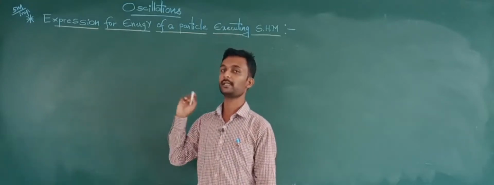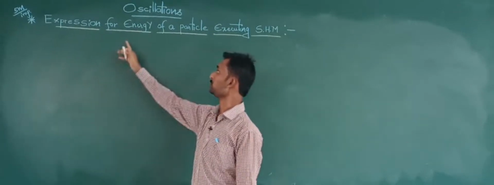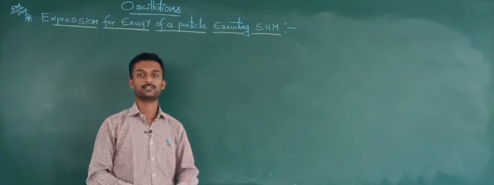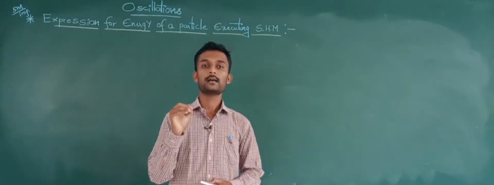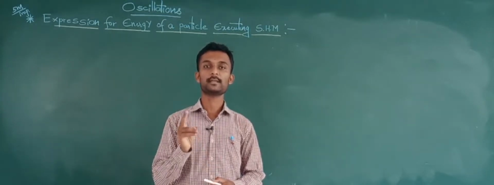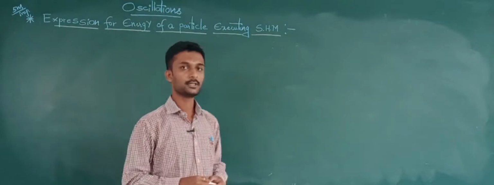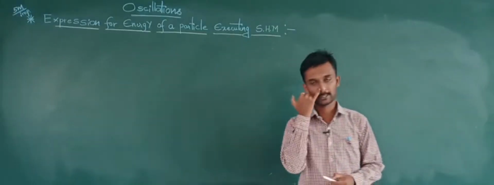Now, based on that simple harmonic motion, today we will discuss the expression for energy of a particle executing SHM. So see here, a particle executing SHM is said to consist of two energies. Which are those two energies? First one is kinetic energy and second one is potential energy. So see here, we will start the derivation.